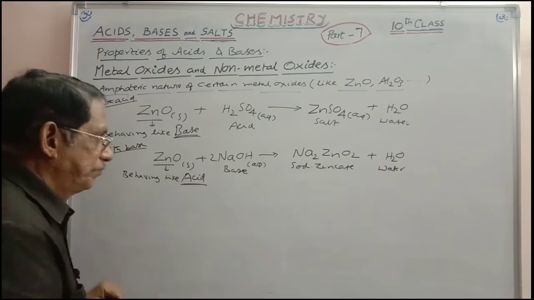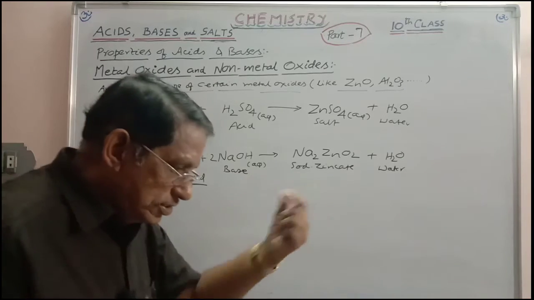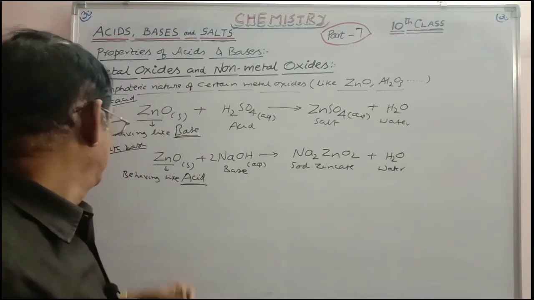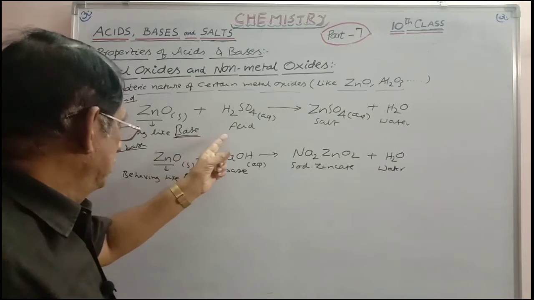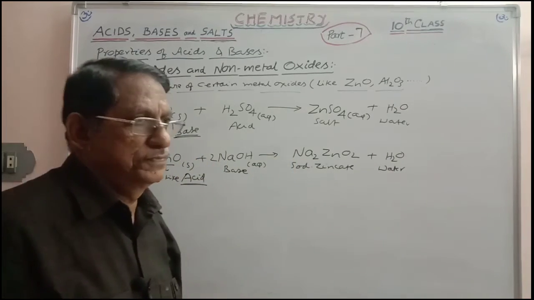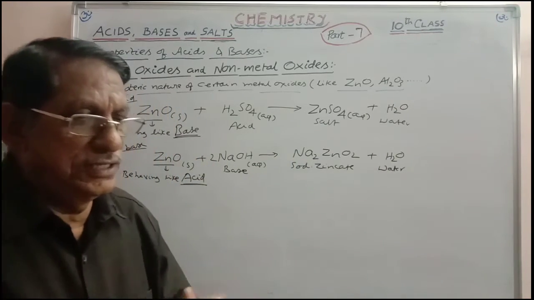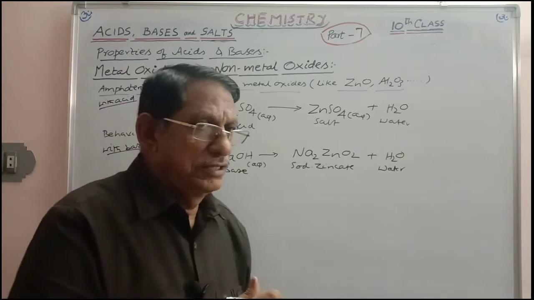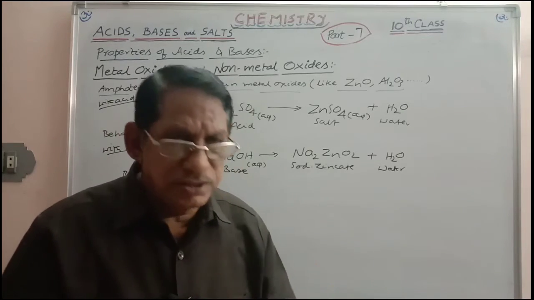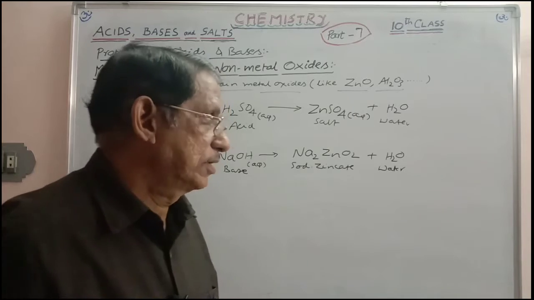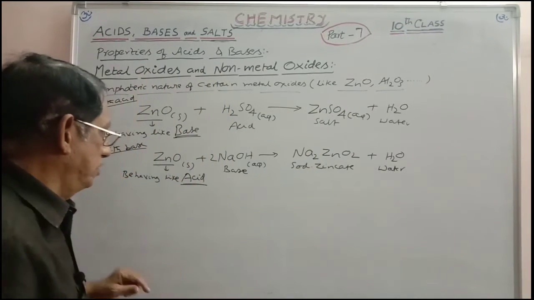In this reaction, the acidic character of zinc oxide is proved. In this reaction, the basic character of ZnO is proved. When an oxide reacts with a base, it is acidic. When an oxide reacts with an acid, it is basic. Simple logic. Similarly, you can take Al2O3 for example.